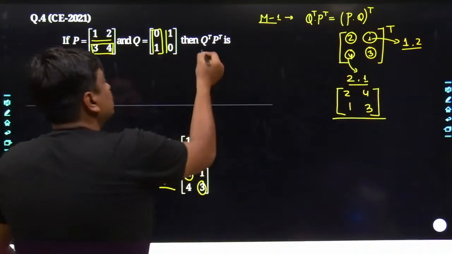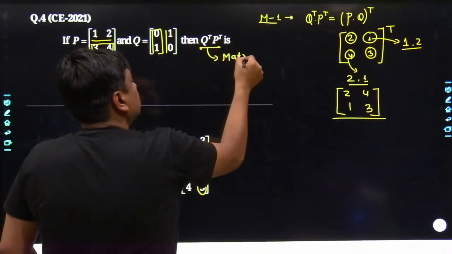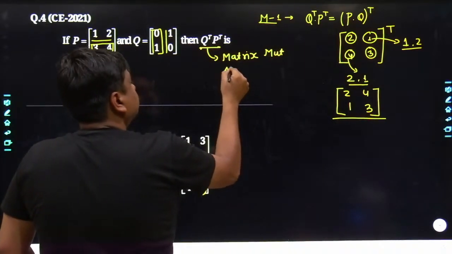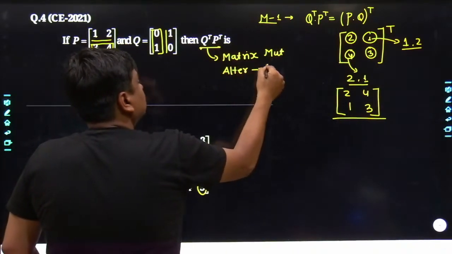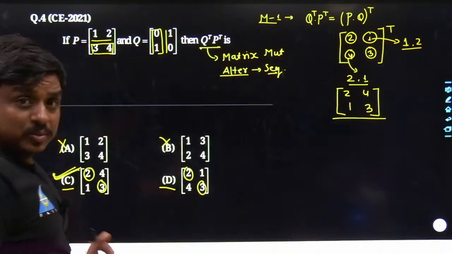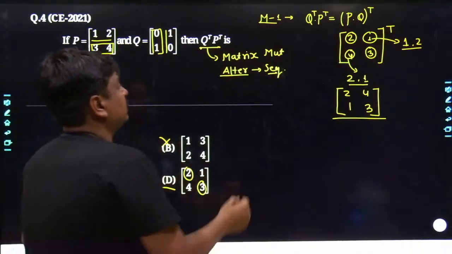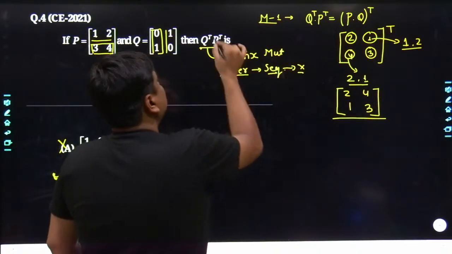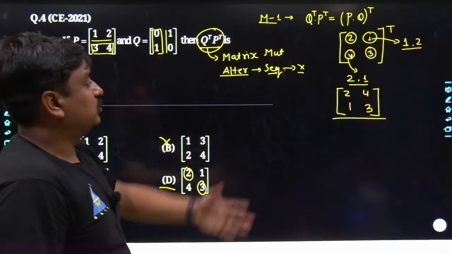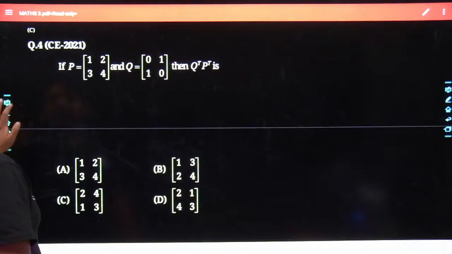So I would always suggest one thing: whenever there is a matrix multiplication, do not alter their sequence, because many times the matrix multiplication itself would not be possible, and many times even if it seems possible, their answer would be different. So nobody should calculate like P transpose into Q transpose. You should follow the same process, and there also you will get the same answer. Anyways, let me move forward.